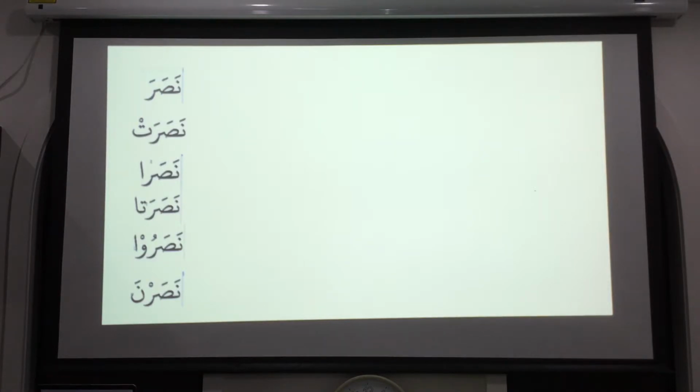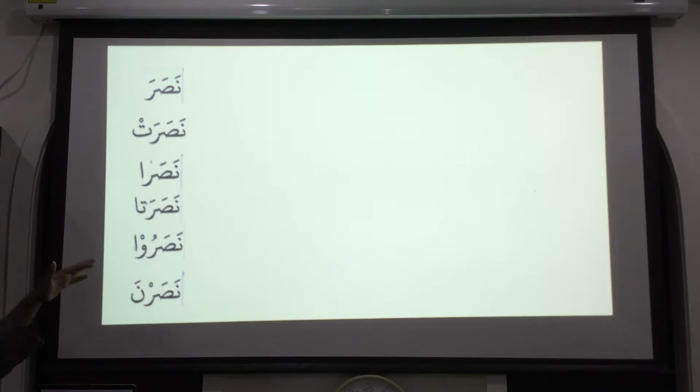And I will show you a chart at the end of the class today. You have to remember this way: huwa nasara, because huwa means he. If you don't remember this way, then you will forget which one means which pronoun. Each of them has a pronoun hidden inside it. So huwa nasara, hiya nasarat, huma nasara, huma nasarata, hum nasaru, and hunna nasarna. We have to remember this way.